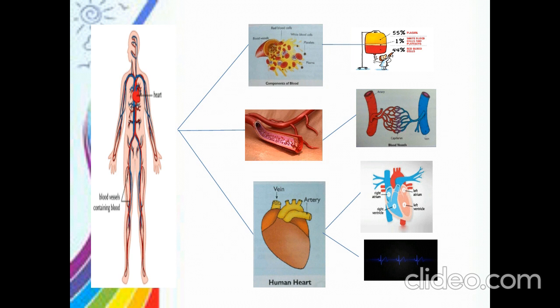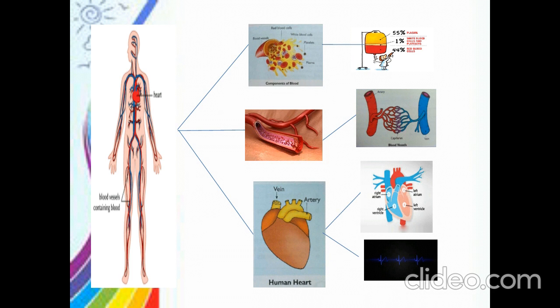Okay, coming to blood vessels, the second component of the circulatory system. The blood vessels are hollow tubes through which blood flows throughout the whole body. The blood vessels are of three types: arteries, veins and capillaries. Arteries carry pure blood from the heart to all parts of the body, whereas veins carry impure blood from different parts to the heart. And capillaries are thin tubes that connect arteries and veins.